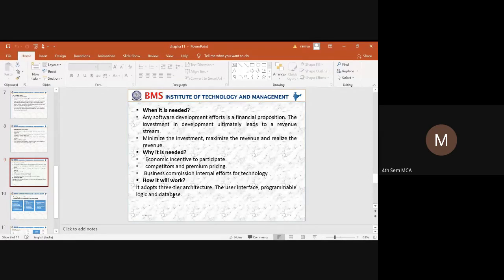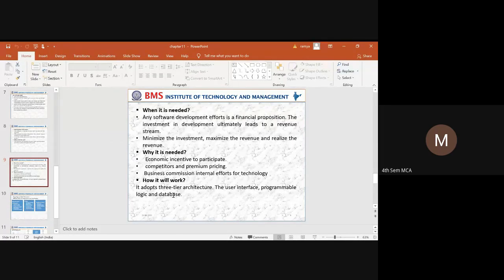So the bank is going to make a huge investment, which can develop different revenues for the particular investment. So it can maximize the revenues and realize the revenue, how it can be utilized. So there we are going to consider the ATM software. Next thing is, what is the purpose? Why is it needed? So there are three different purposes.